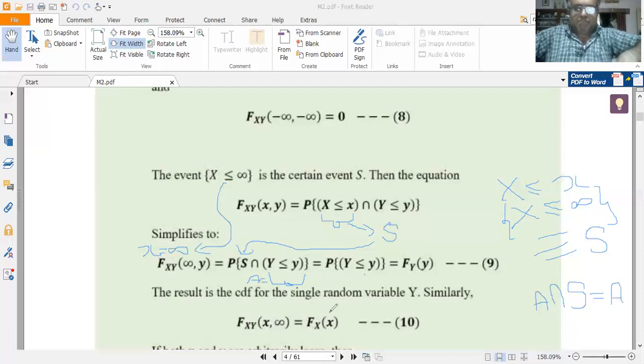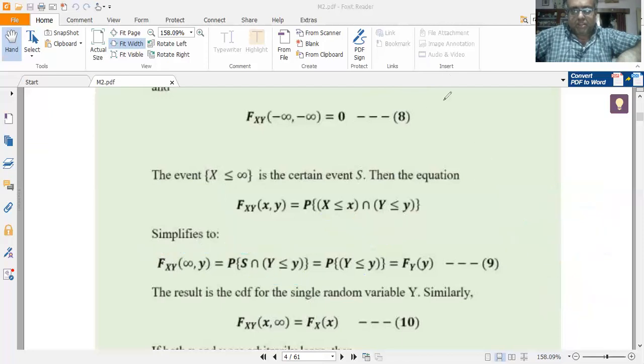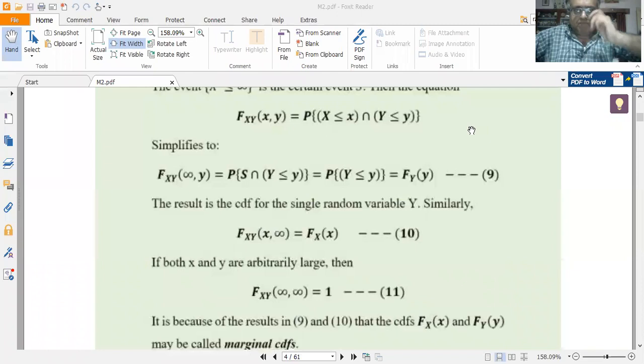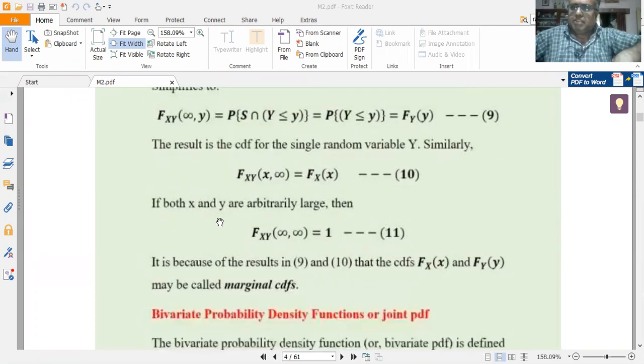Fxy of x comma infinity is given by capital Fx of x. Call it equation 10. Now, if x is equal to infinity as well as y is equal to infinity, then I can write Fxy of infinity comma infinity is equal to 1.